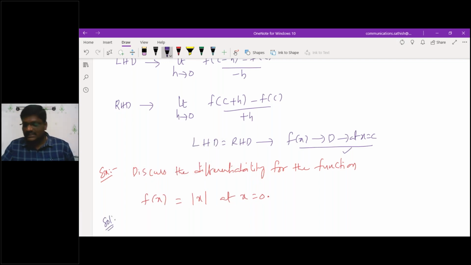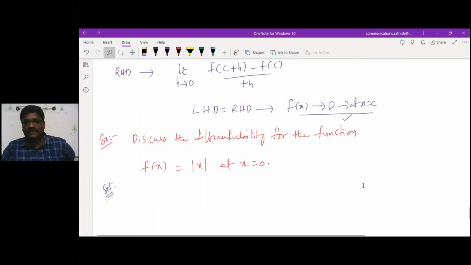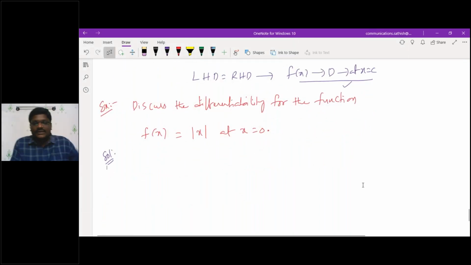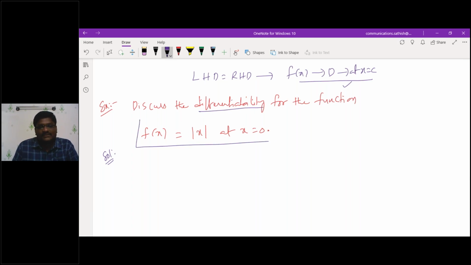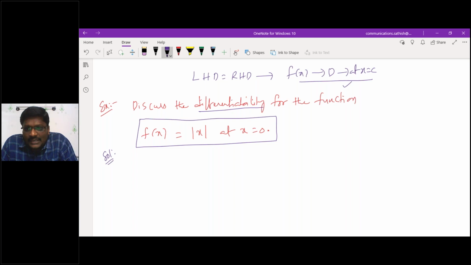This you know that already. What is your mod function? What is your modulus function? So now I'm going to discuss the differentiability of a function f of x, that is mod x at x is equal to 0. Are you understanding? Is there any difficulty? Are you okay with that?